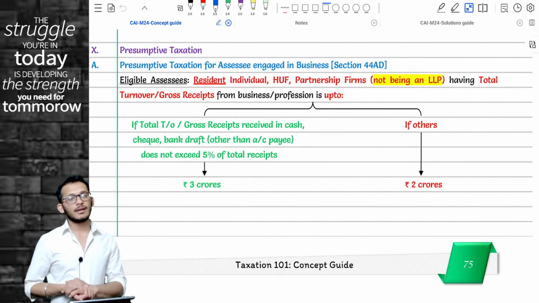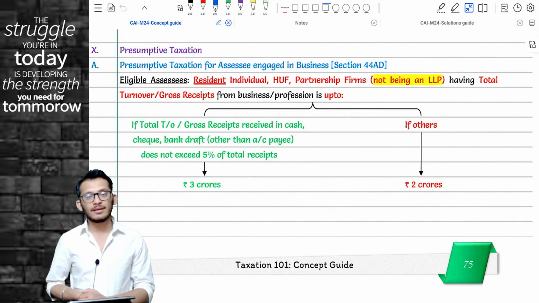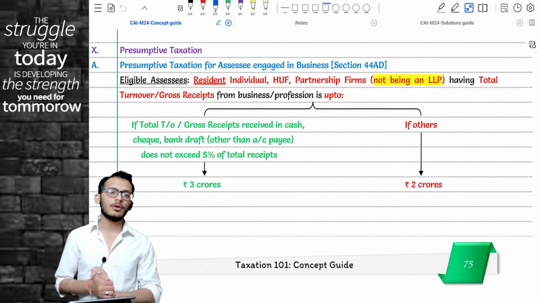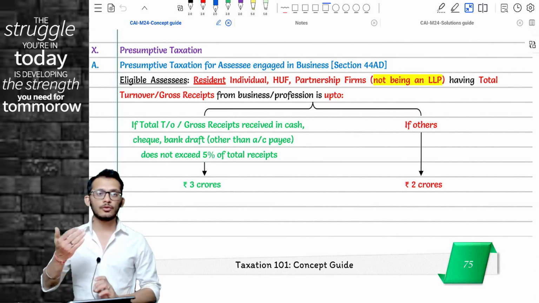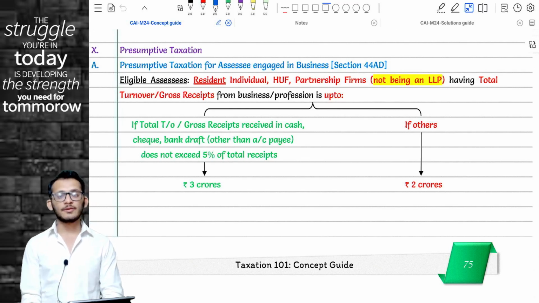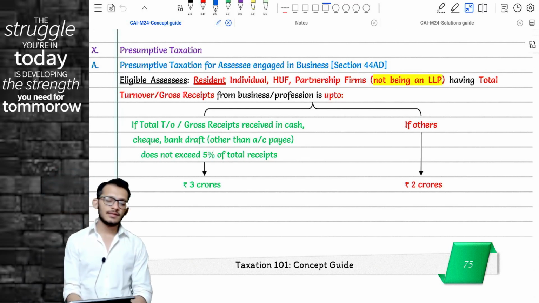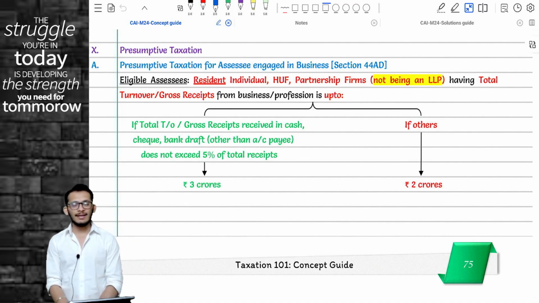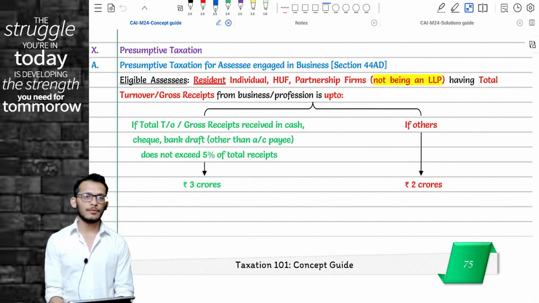Answer is no. Income tax says if you want to get the benefit of presumptive, even though your turnover is beyond 2 crores but within 3 crores, you can only do so if, out of your total receipts, at least 95% is by permissible modes.